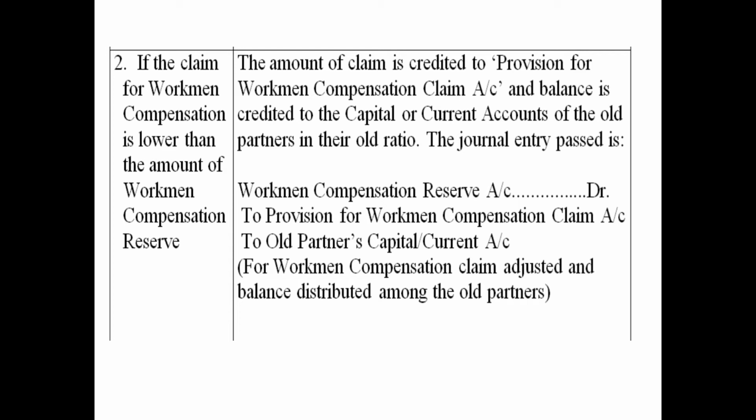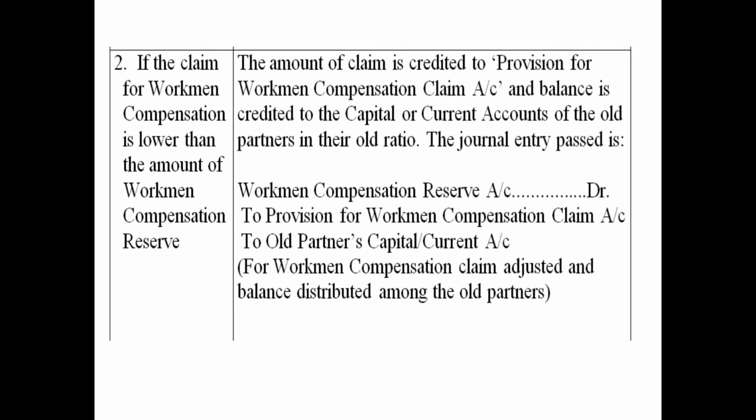So as you can read, the amount of claim is credited to provision for workmen compensation claim account. Out of that reserve, the amount which is to be used for meeting the claim, the obligation, that amount will be transferred to provision for workmen compensation claim account, and the balance, that means the excess amount, is credited to the capital or current accounts of the old partners in their old ratio. The journal entry passed is workmen compensation reserve account debited because we are closing workmen compensation reserve account.